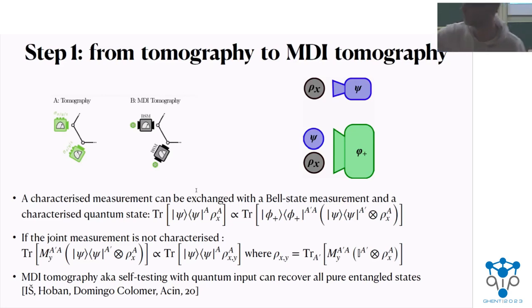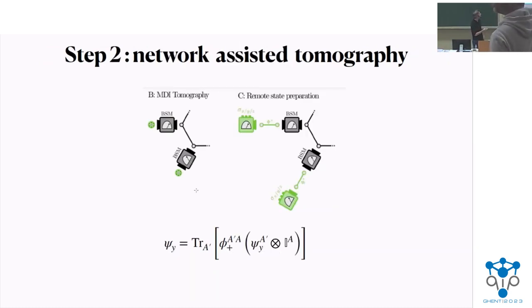When we are doing tomography, if it's a qubit, we do qubit tomographically complete measurements. And this maximally entangled state needs to be in the same dimension. So if the state we want to self-test is a qubit, it needs to be a maximally entangled pair of qubits.